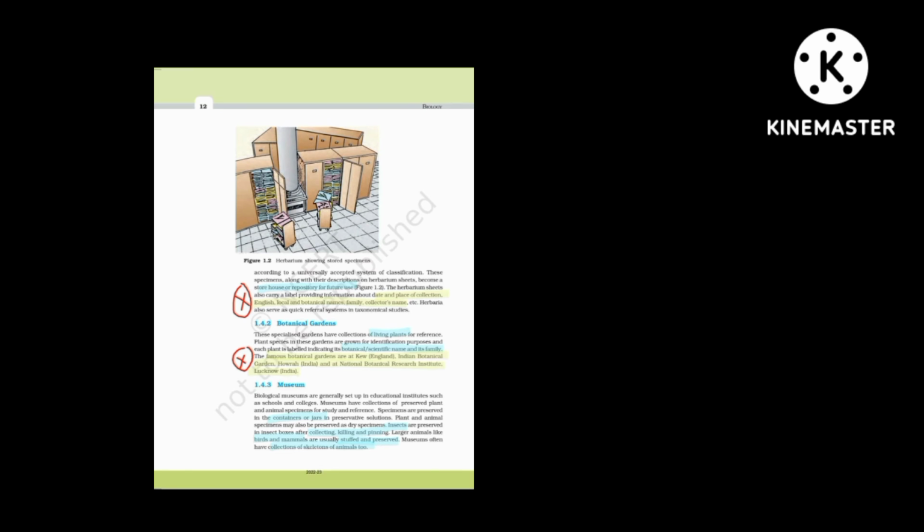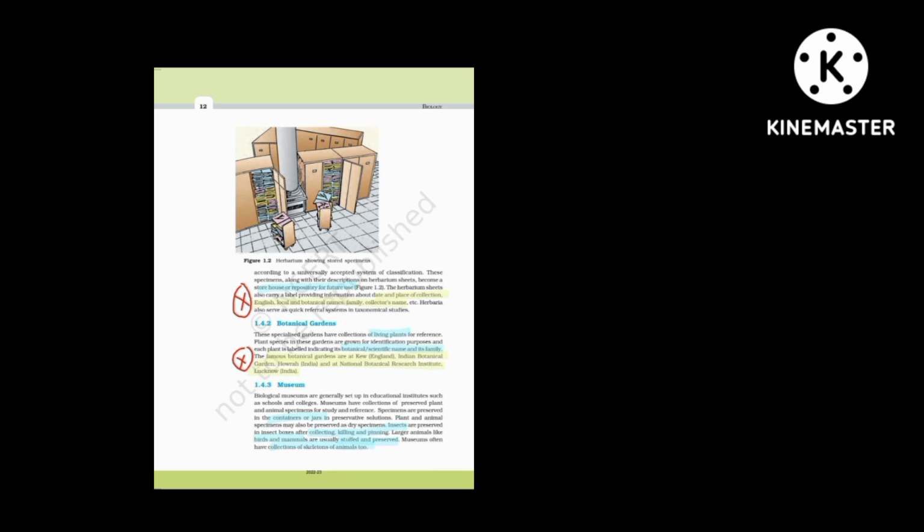And that herbarium sheet will contain information like date and place of collection, English and local names, botanical names, family and collector names. So this is also an important point. There may be a question from this point. And herbarium is a quick referral system in taxonomical studies. The second one is botanical garden.